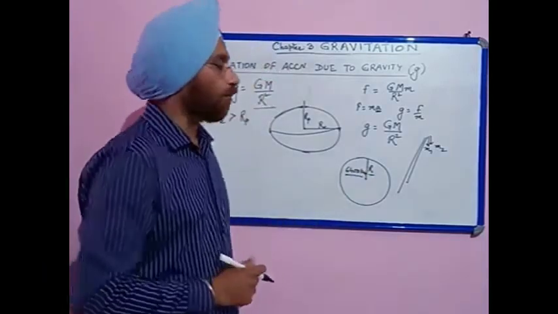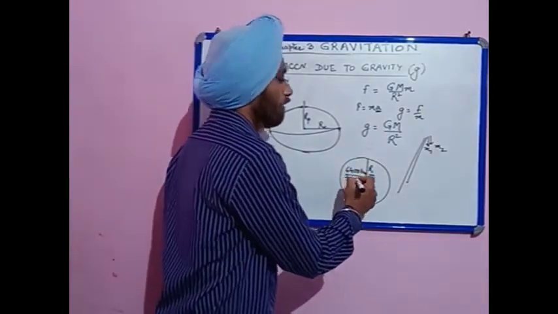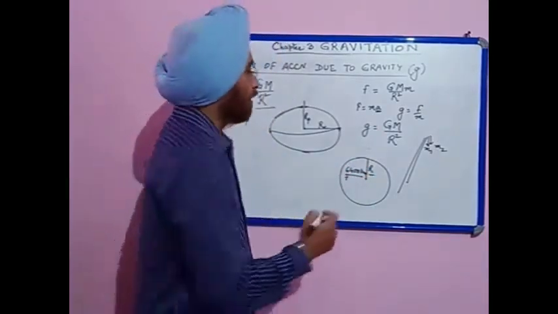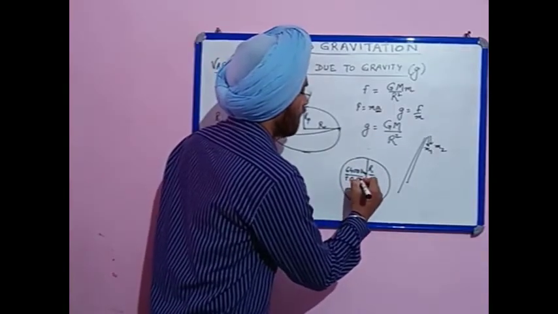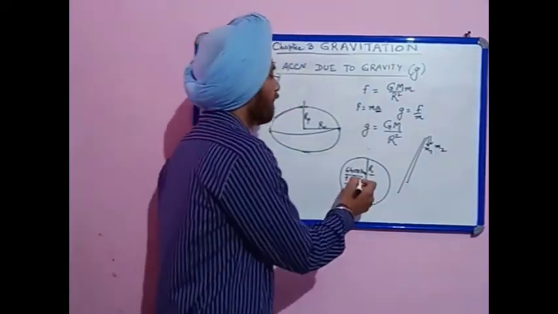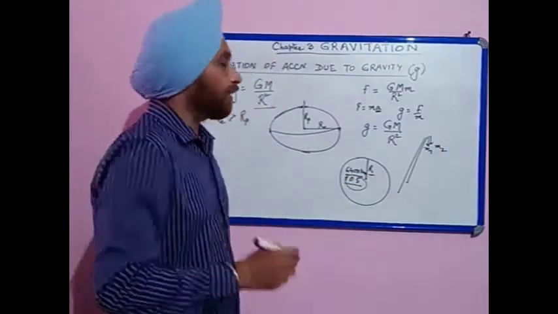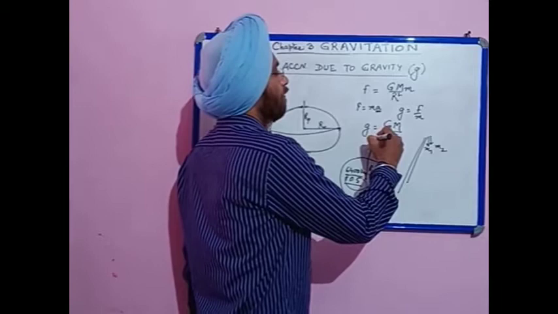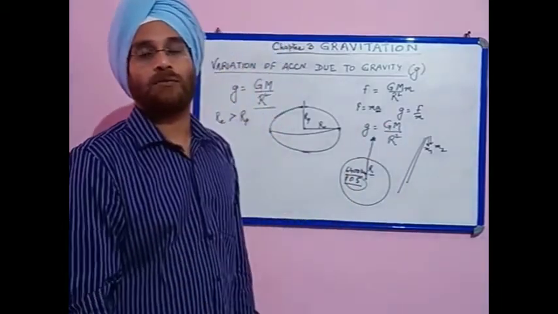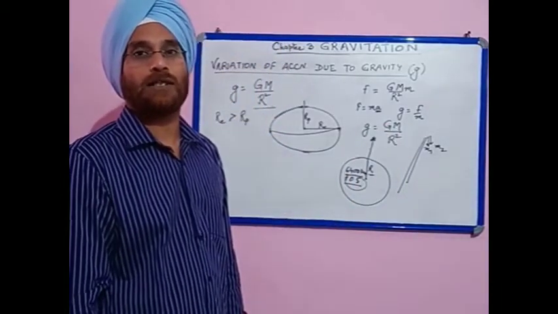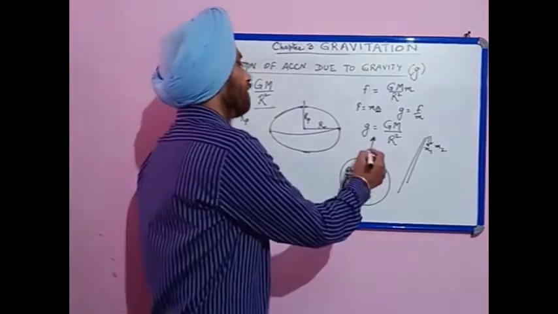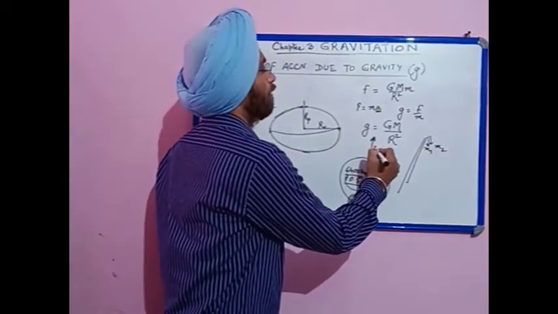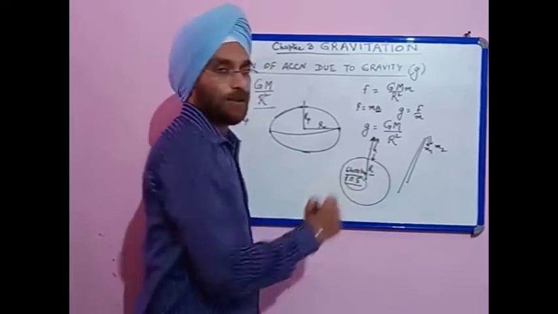If we add 500 meter, it becomes 0.5, so it is negligible. But if the altitude becomes very large, for example 100 kilometer, 200 kilometer, 500 kilometer, 1000 kilometer, then this height must be taken into account.